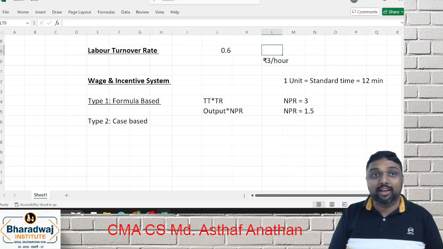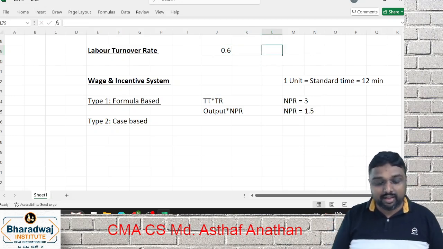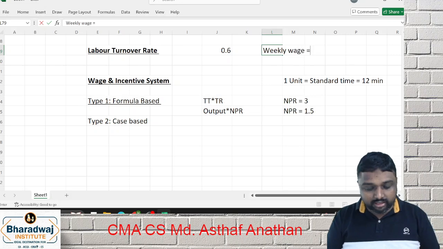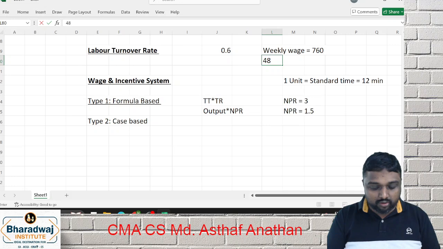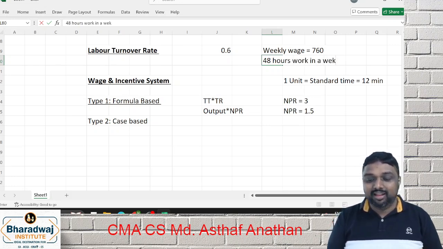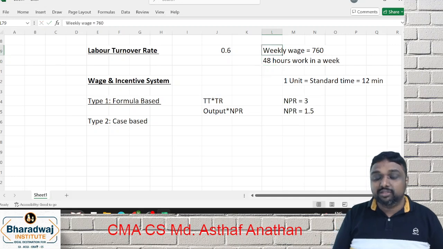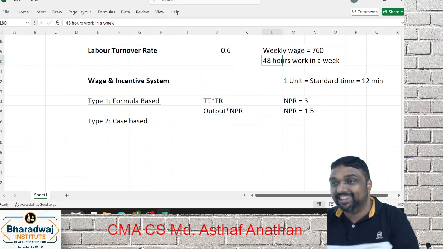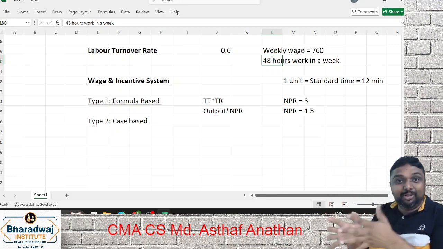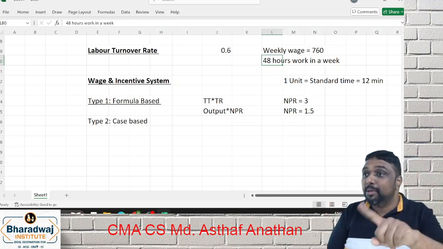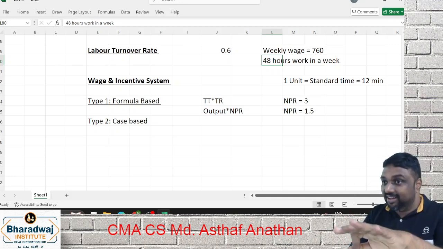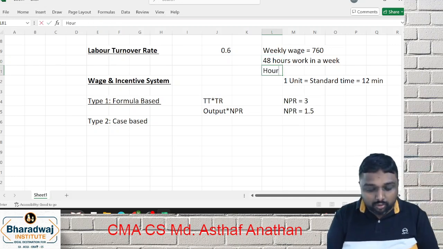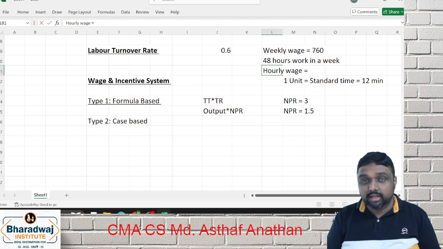Additional question. They will not tell you 3 per hour. With the same data, they will tell that the weekly wage is 760 and 48 hours are worked in a week. The very interesting point is that the weekly wage will be given in the first sentence and the 48 hours in the last sentence. In this example, I have given both together. So the first step: in the previous question, 3 per hour was given. Here 3 is not given, so you have to find out the hourly wage.